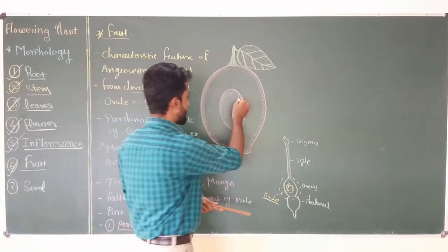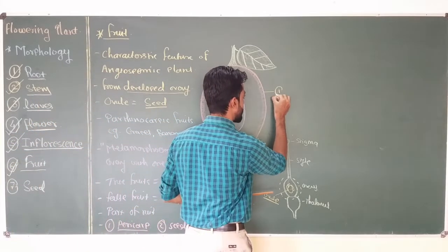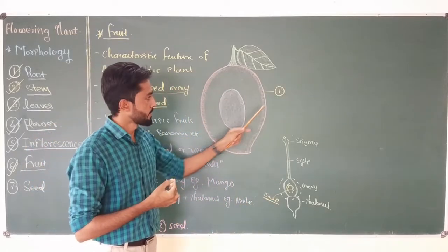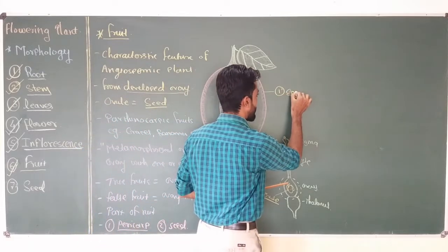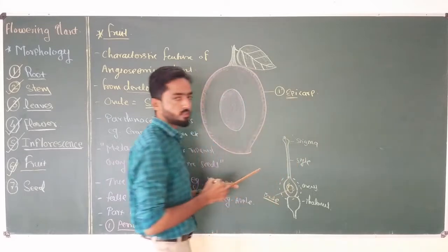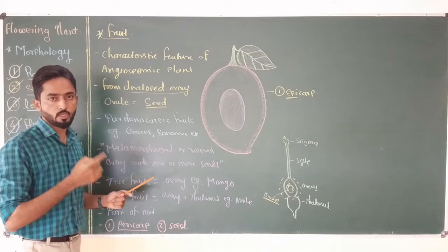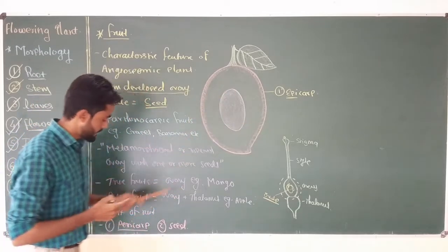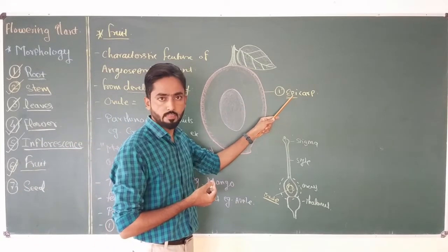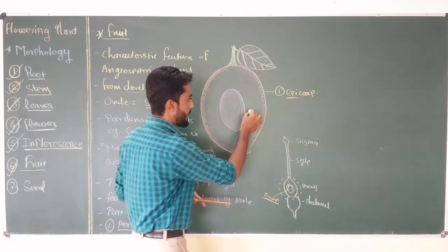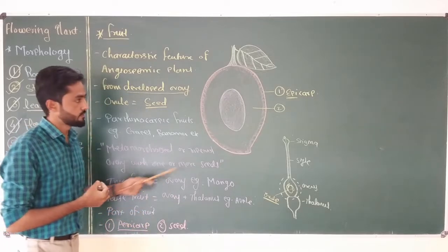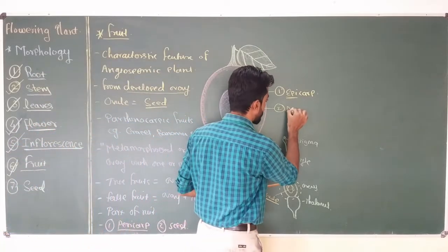The pericarp of the fruit shows three parts: the outer thin membranous structure which protects the seed is called epicarp. Epi means above. So this is the outer covering of the fruit which develops from the ovary wall. Fruit wall is pericarp, and the first part of the pericarp, which is present outside, is called epicarp. Then below the epicarp, the main edible part is present, which is fleshy, pulpy, juicy, and this part is called mesocarp. Meso means middle.